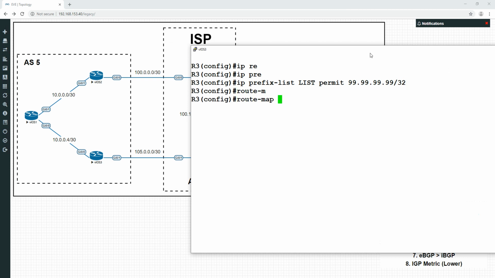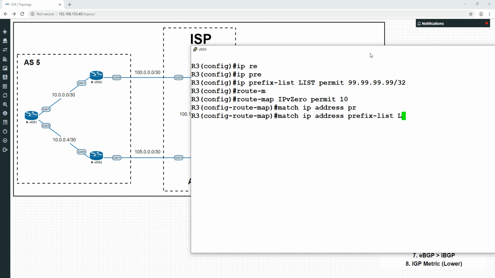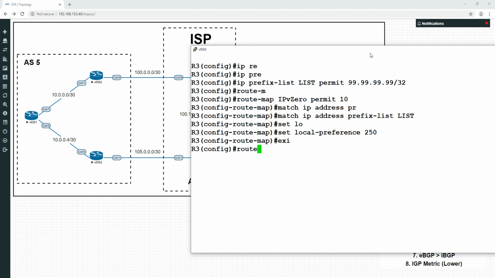Route map, we'll call this IPv0, permit 10. I'm going to match the IP address in the prefix list called list, and set the local preference to 250, and do a route map IPv0 permit 20,